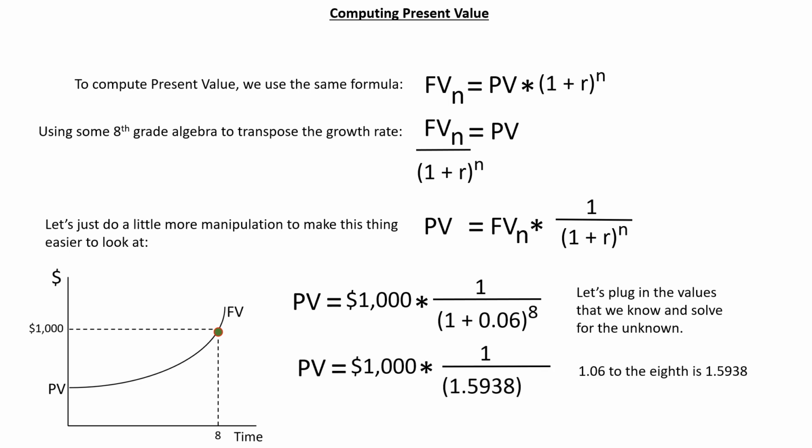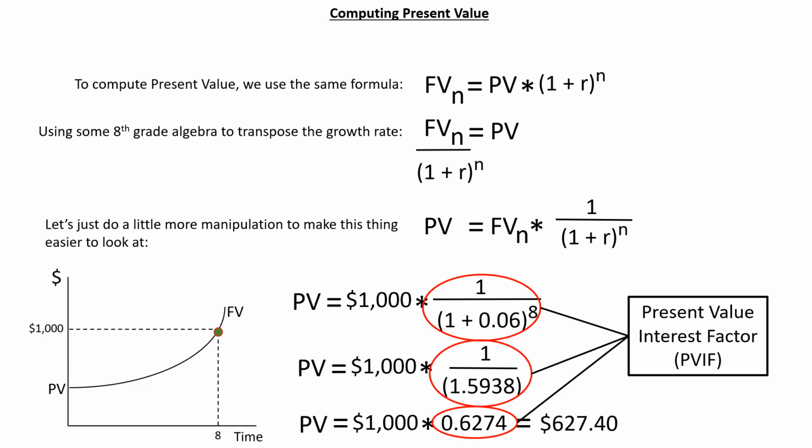1.06 to the 8th power is 1.5938. 1 divided by 1.5938 is equal to 0.6274. So that $1,000 that you'll receive 8 years in the future, given the 6% average annual rate of inflation during that time, will buy the equivalent of what $627.40 will buy today.